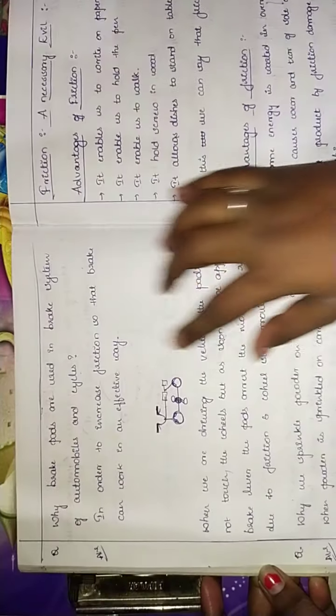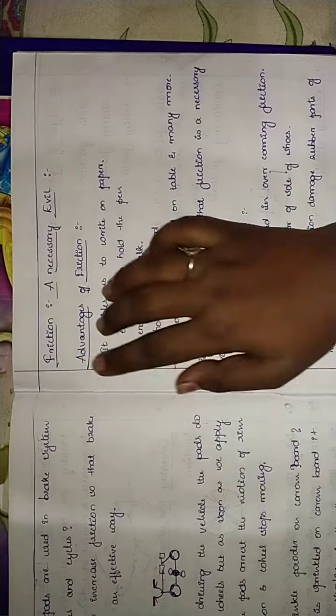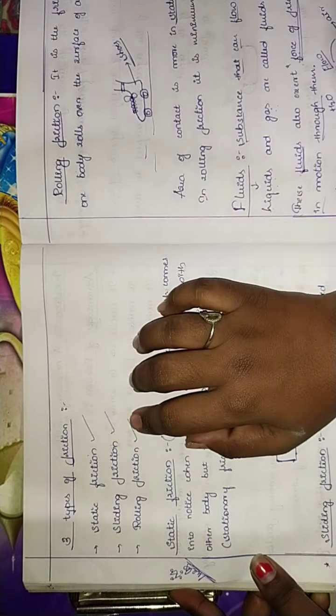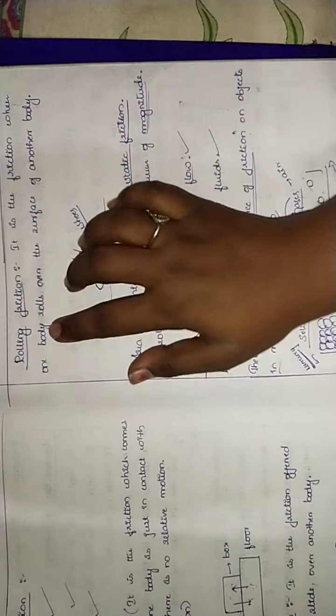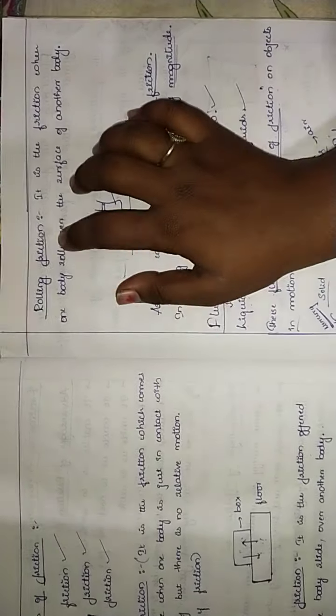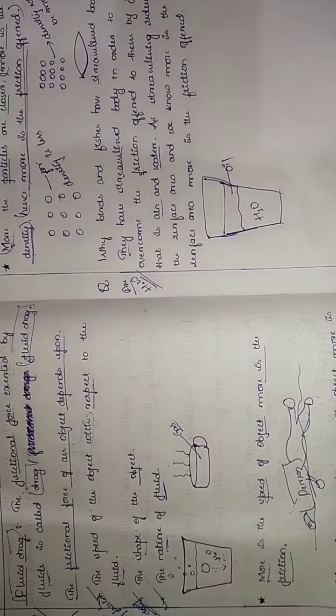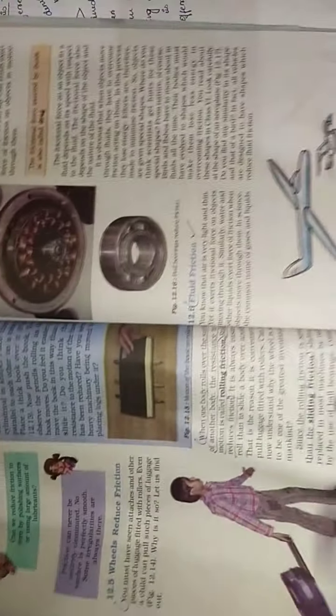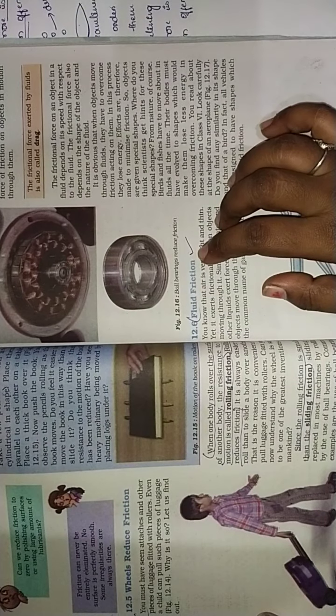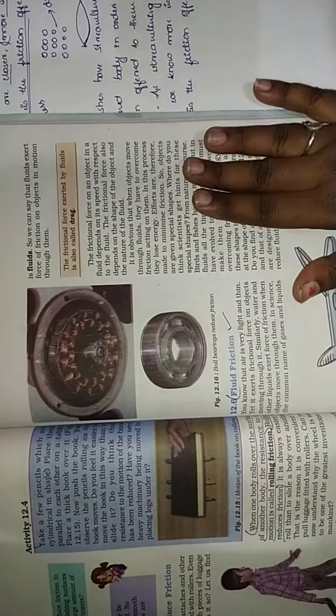Then we had some extra questions. Then we learned friction is a necessary evil. Three types of friction we also learned: static, sliding and rolling friction. Then lastly we learned about fluids. So this is fluid friction and this completes the chapter.